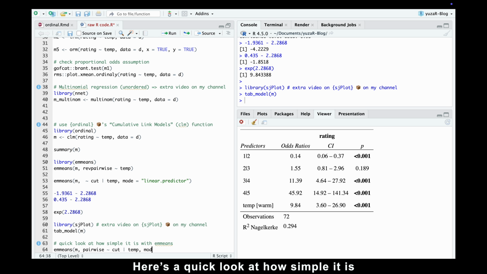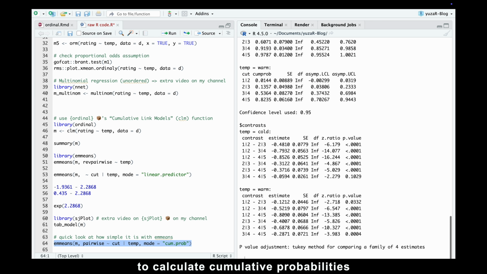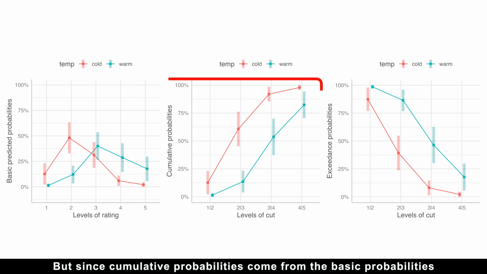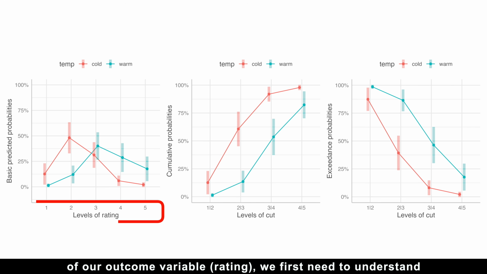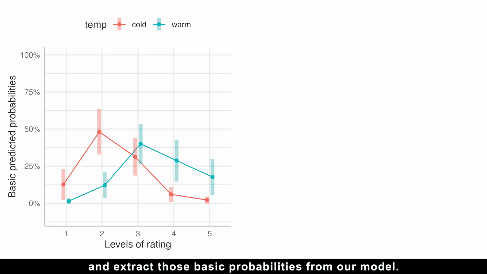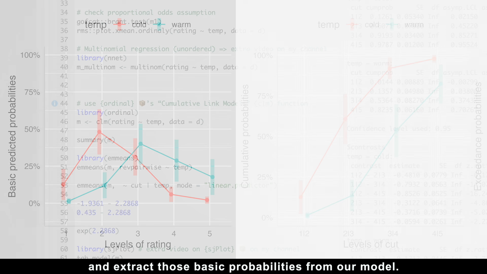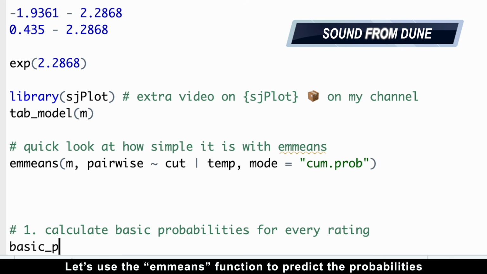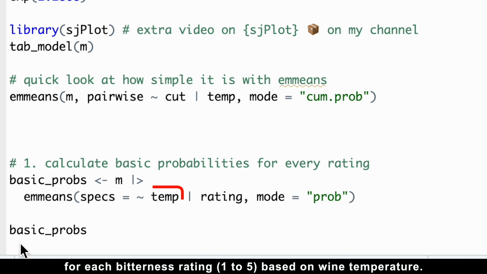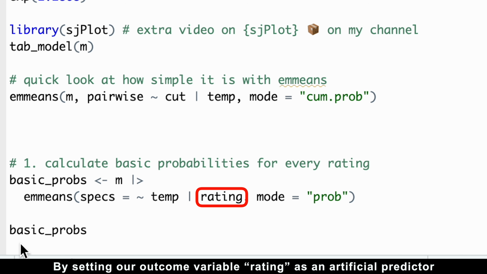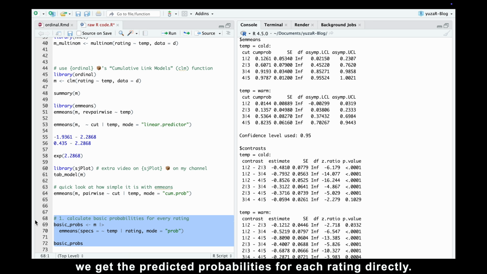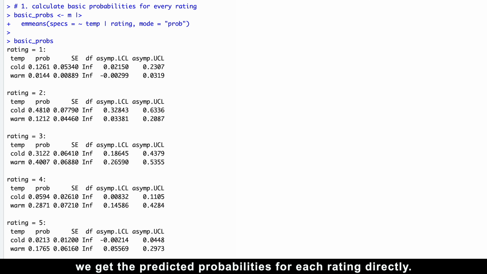Here is a quick look at how simple it is to calculate cumulative probabilities and their differences using the emmeans function. But since cumulative probabilities come from the basic probabilities of our outcome variable rating, we first need to understand and extract those basic probabilities from our model. Let's use the emmeans function to predict the probabilities for each bitterness rating 1 to 5, based on wine temperature. By setting our outcome variable rating as an artificial predictor and using mode equals prob in emmeans, we get the predicted probabilities for each rating directly.